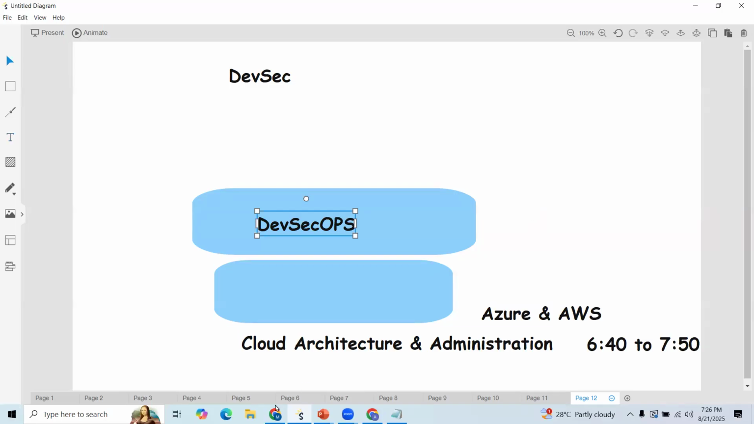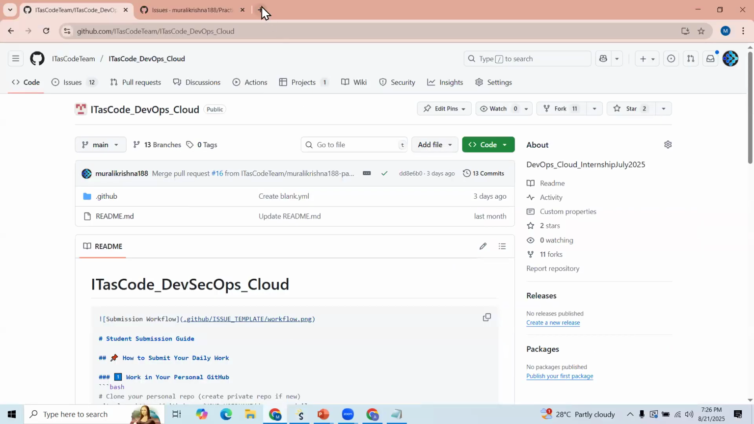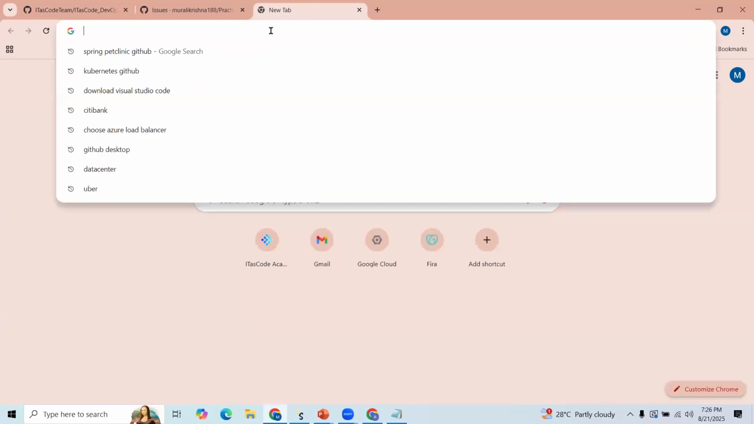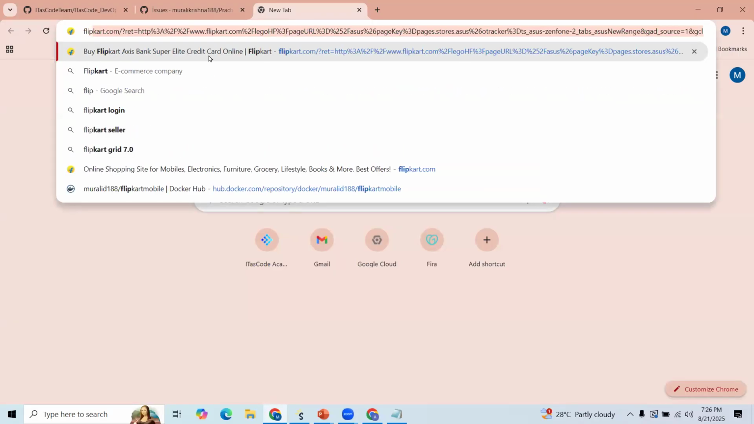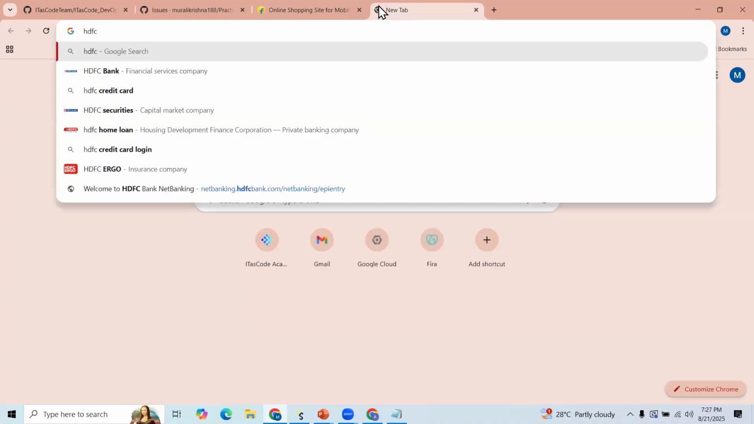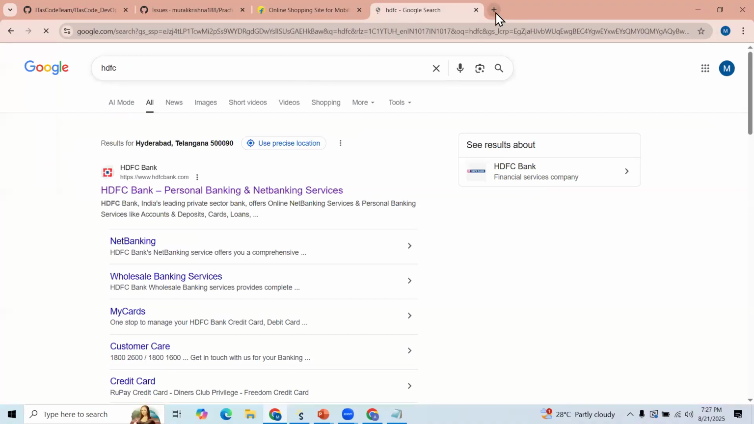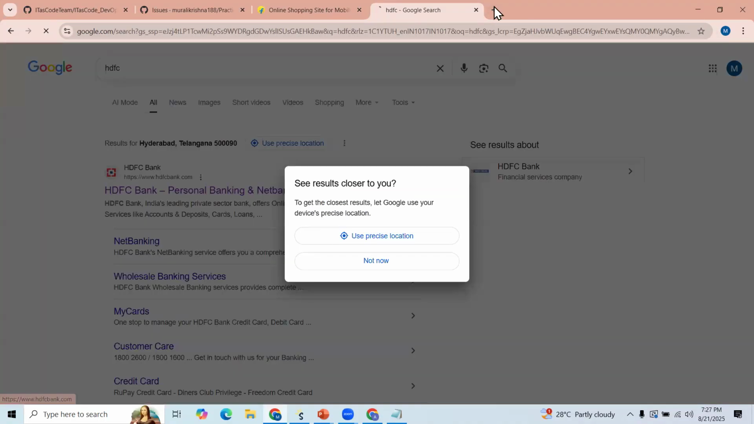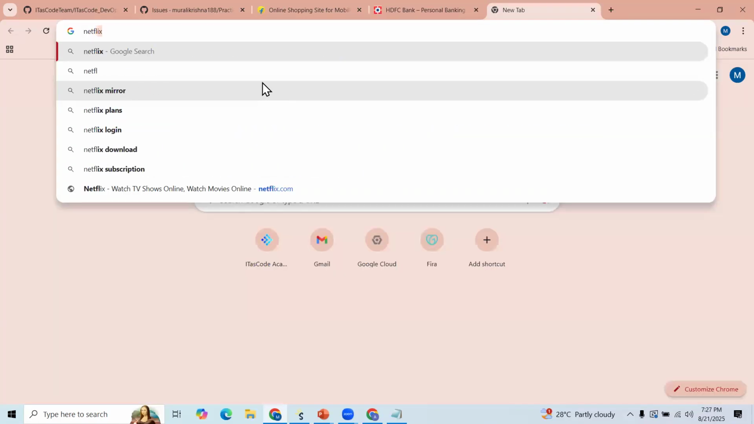Simply you can say, now I'm working with Infosys. My client is an e-commerce client, let us say Flipkart. Similarly, within Infosys, one more client is the HDFC client. And one more client, Netflix. These are all different clients.